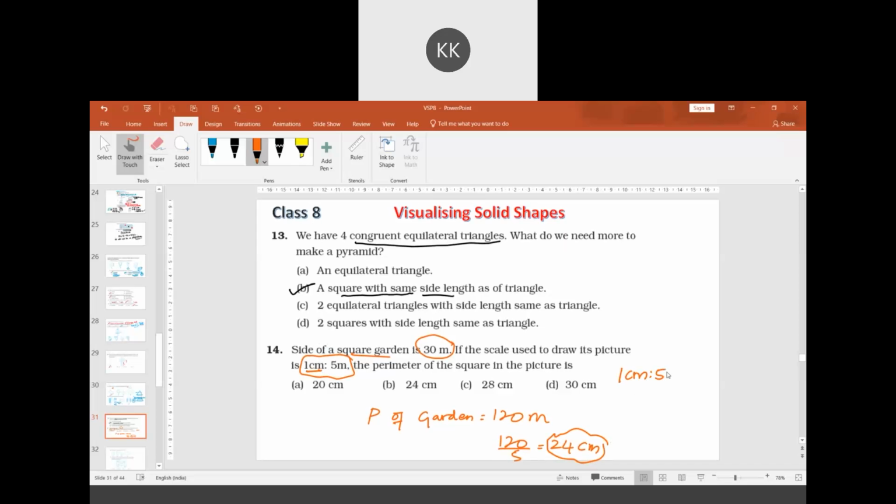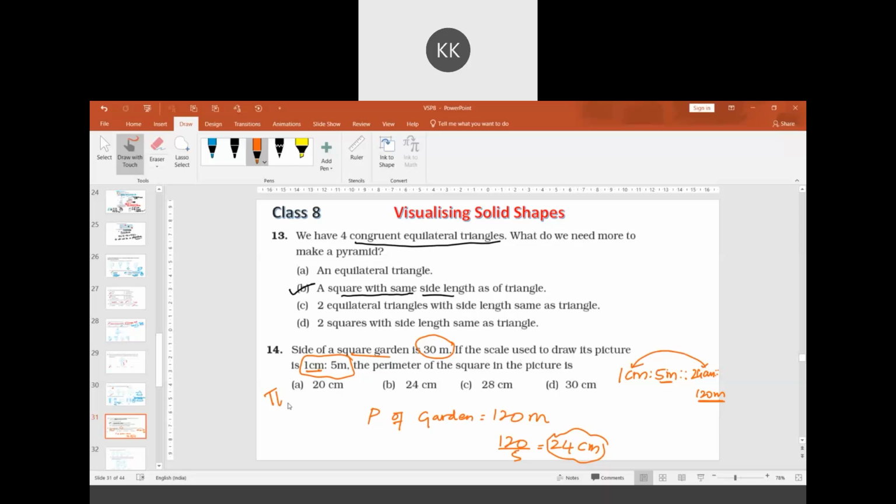It forms a proportion: 24 centimeters is to 120 meters. The 120 meters is with respect to the garden, and the 5 meters is with respect to the picture. The proportion concept we are using.